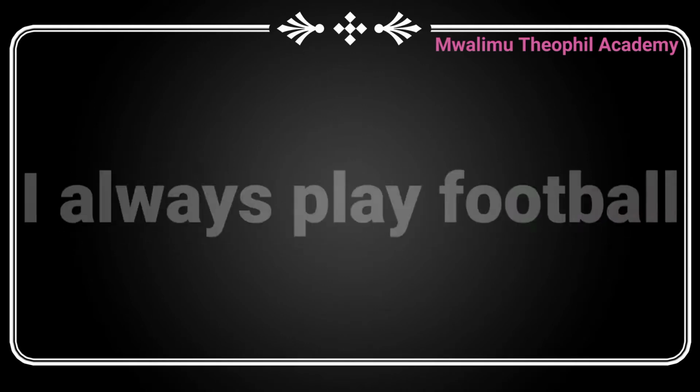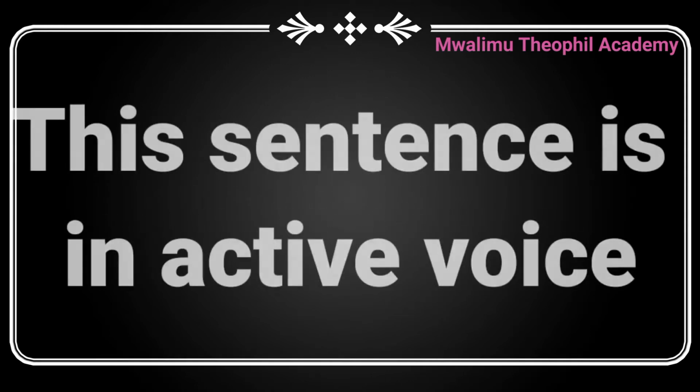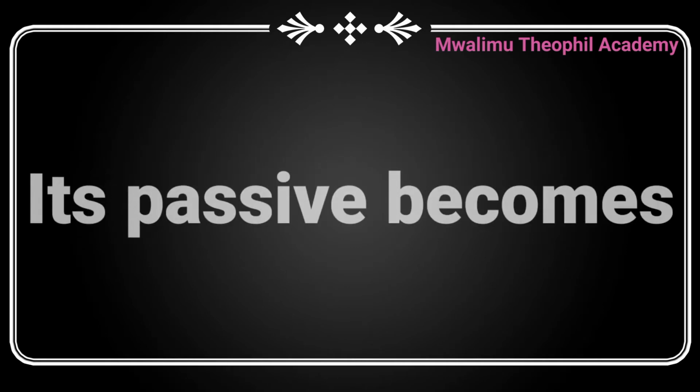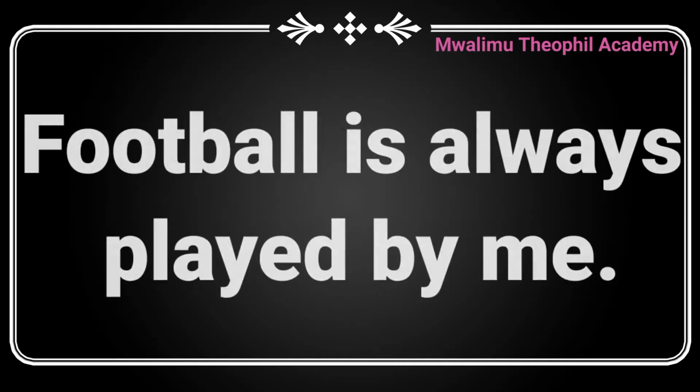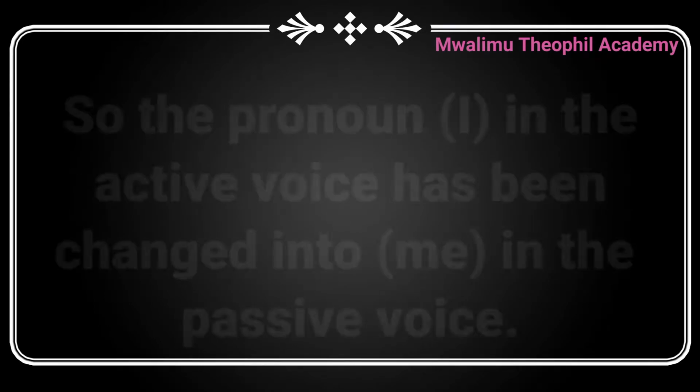For example, I always play football. This sentence is in active voice. Now, when this is changed into passive voice, it becomes: Football is always played by me. You can see in these two sentences, in the first sentence I used I, but in the second sentence, which is in passive voice, I have used by me. So the pronoun I has changed to me.